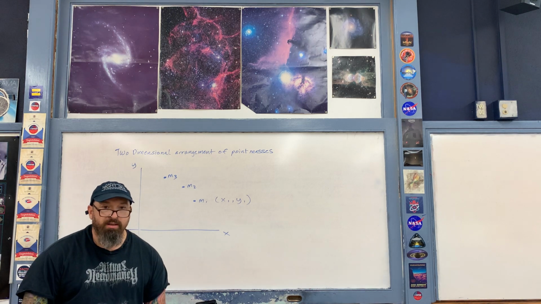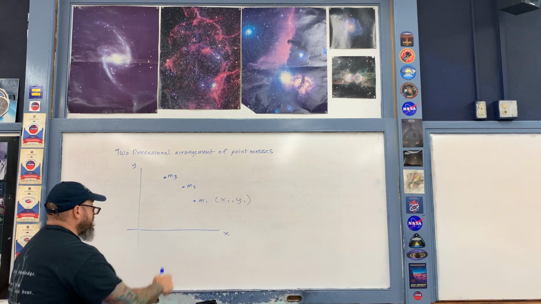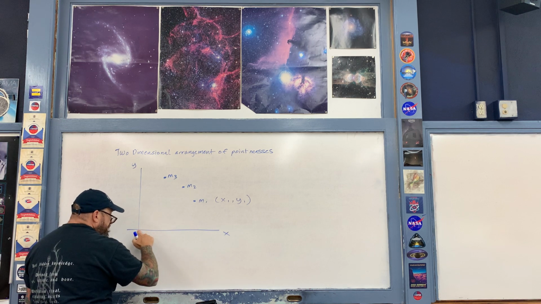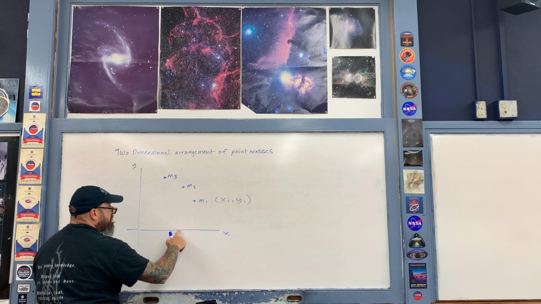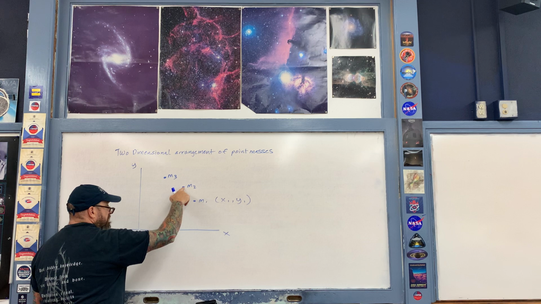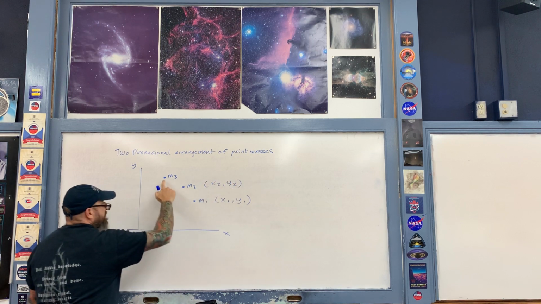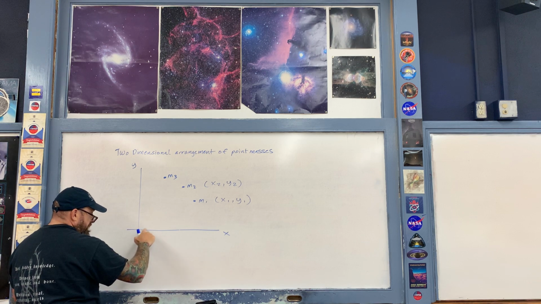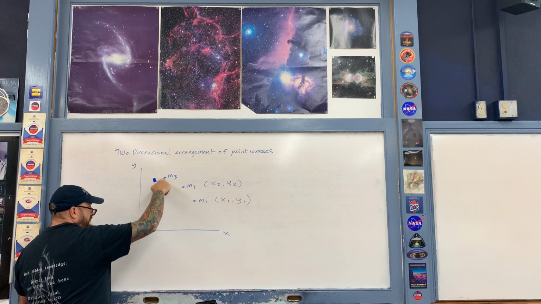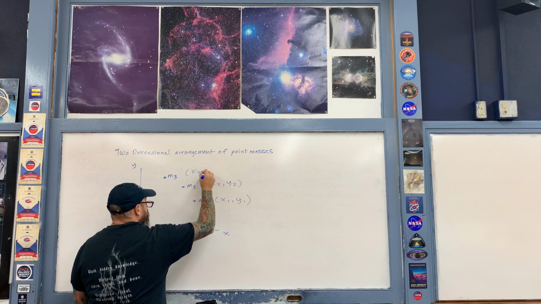And then similarly, for the second object, M2, right here, for example, along the X-axis is an X2, and then right here is a Y2, like so. So there's an ordered pair to describe that. And then lastly, we have M3, right here is an X3, and right here is a Y3. Once again, think of it as an ordered pair.